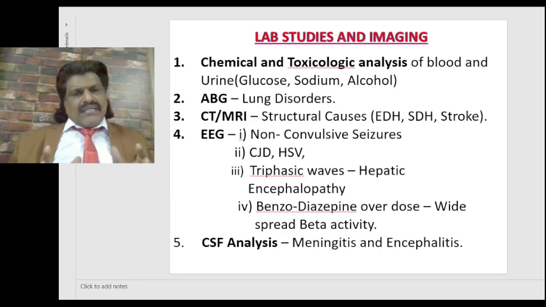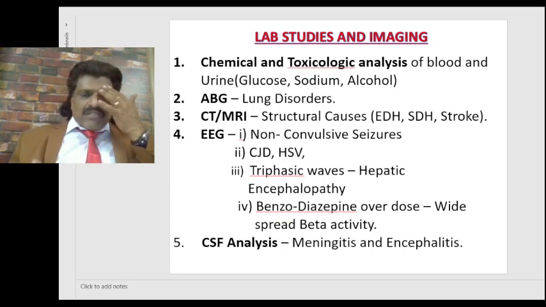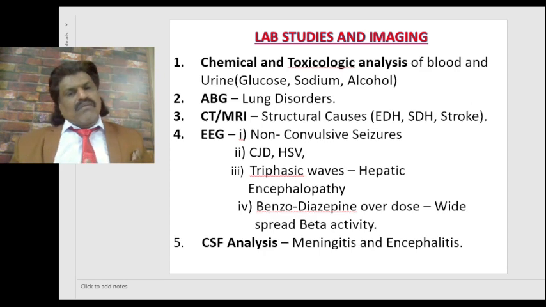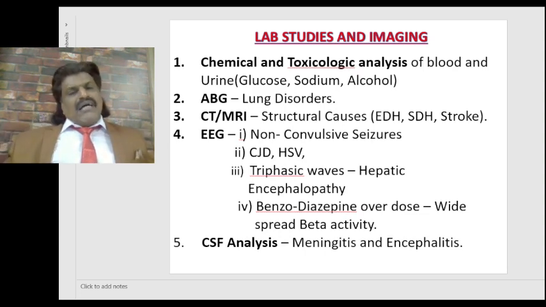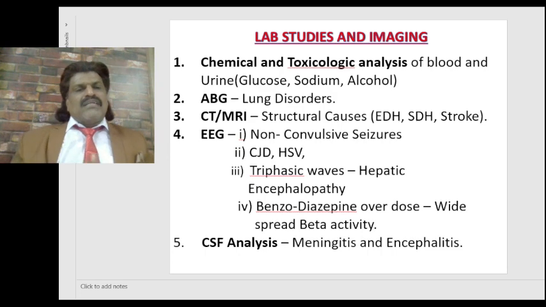So in a neurologically disordered person in the ICU, in critical care neurology, what are the lab studies and imaging which have to be done? Chemical and toxicologic analysis of blood and urine. It could be hyponatremia, hypoglycemia, so we check the glucose and sodium level. Or he might have been an alcoholic with low levels of vitamin B1, so we have to check the alcohol level. It could be lung disorders or cardiopulmonary disorders, so we have to check the arterial blood gas analysis.